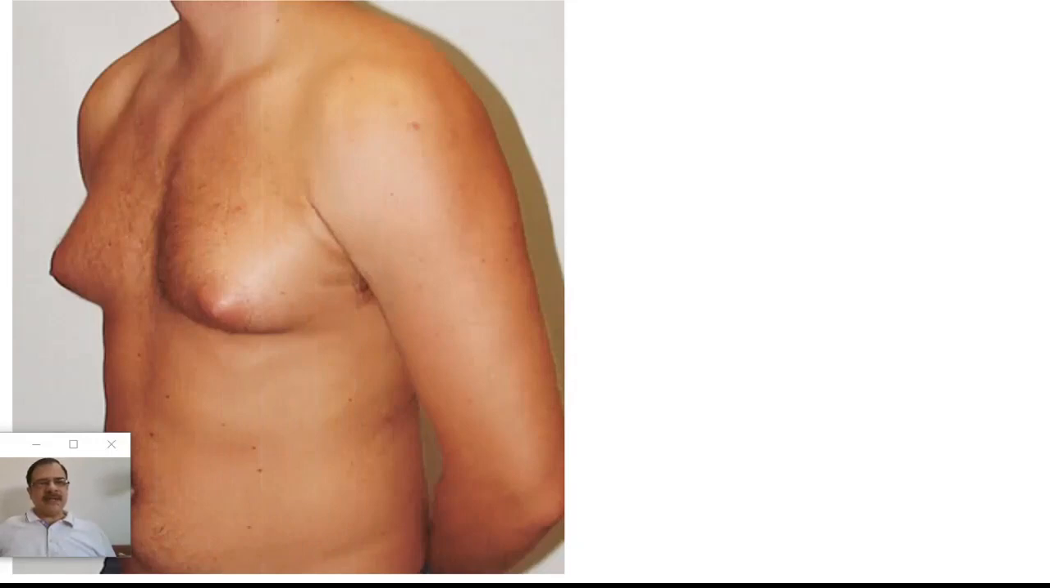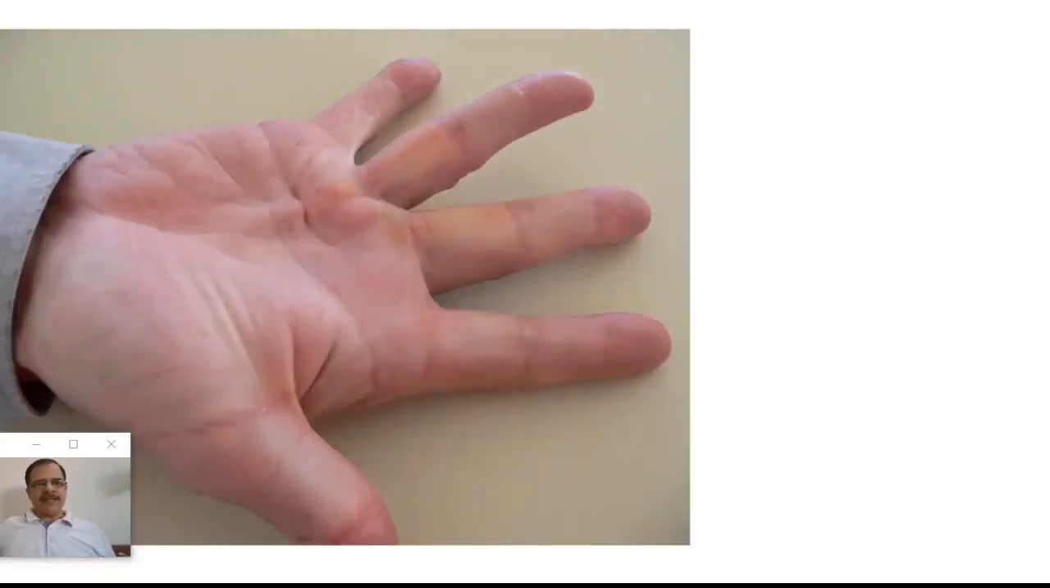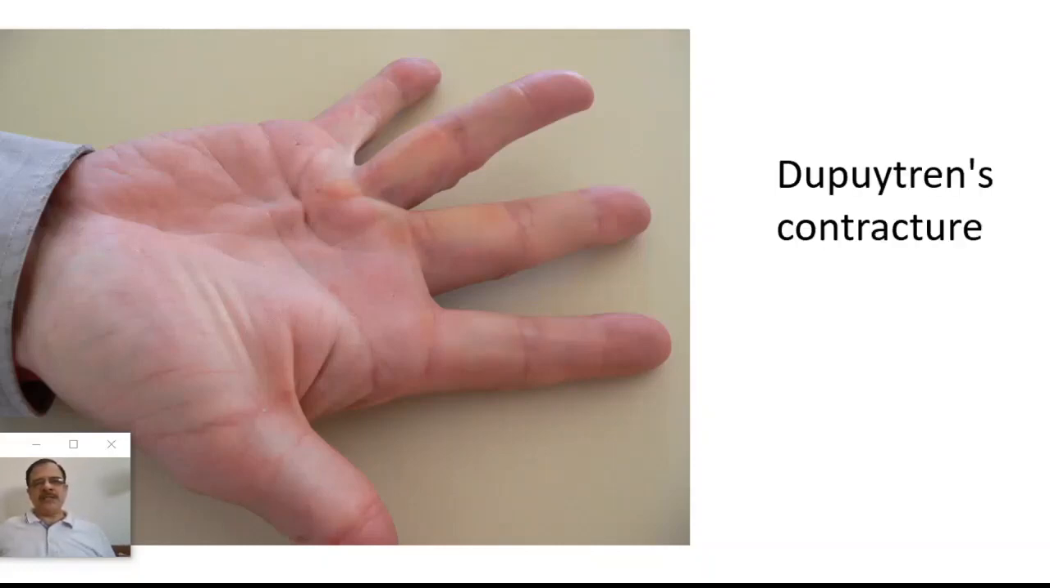Next clinical sign will be gynecomastia. Question on this will be, what is the mechanism of gynecomastia in liver failure? Answer, it is due to elevation of the estrogen as its metabolism in the liver is reduced in hepatic failure. Next clinical sign of liver failure will be this contracture. This contracture is known as the Dupuytren contracture.